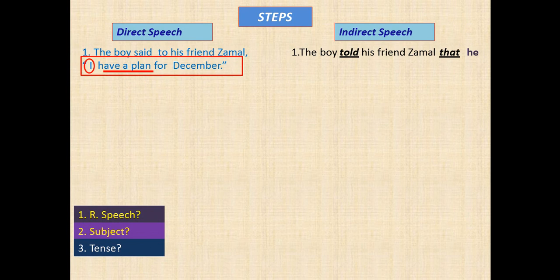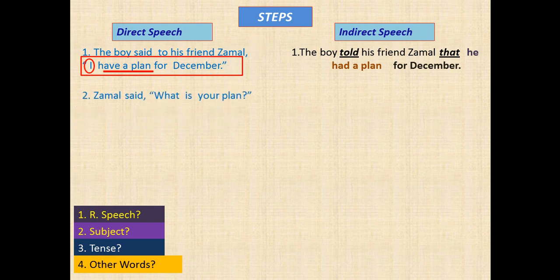I have a plan. We know that present simple becomes past simple in indirect speech, and here it is, had a plan. He had a plan. Finally, look for the other words. The other words are for and December, which will remain unchanged. So this is how the first speech has been changed into indirect speech, following the steps easily.